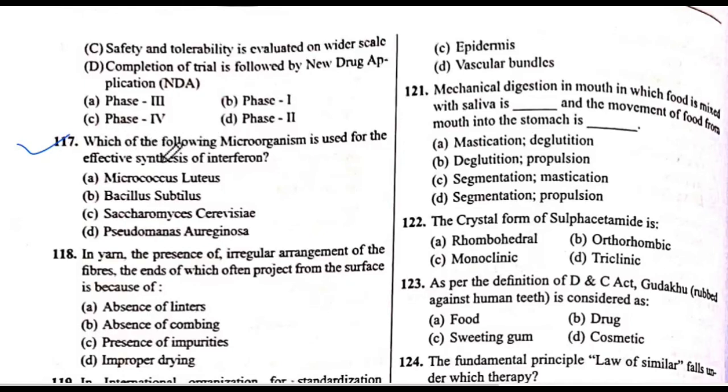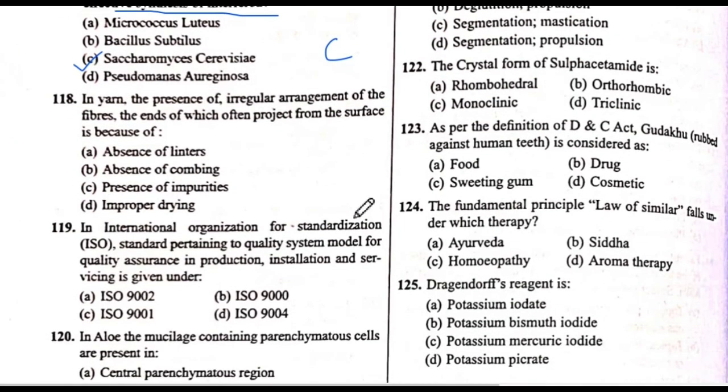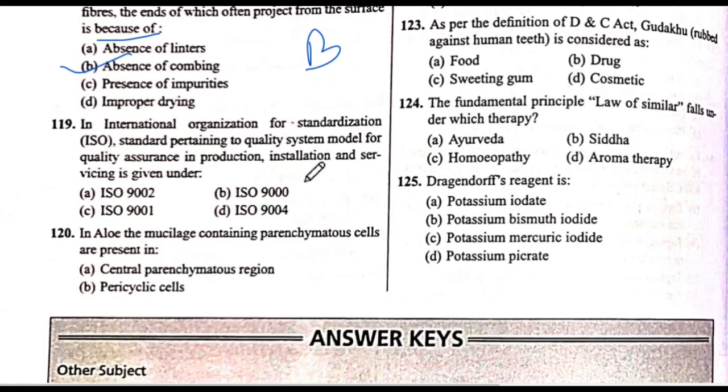Next is 117 question number. Which of the following microorganisms is used for the effective synthesis of interferon? The answer is C, Saccharomyces cerevisiae. The answer is C. Next 118 question number. In yarn, the presence of irregular arrangement of the fibers, the ends of which often project from the surface, is because of, the answer is B, absence of combing.